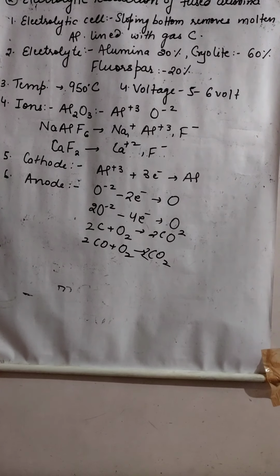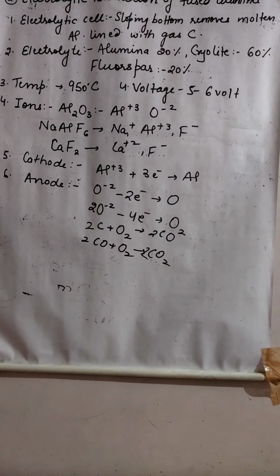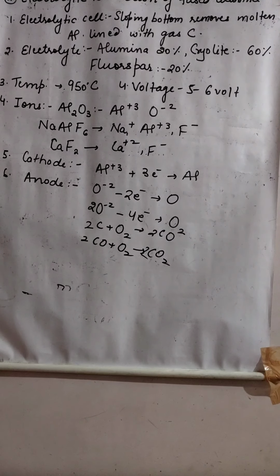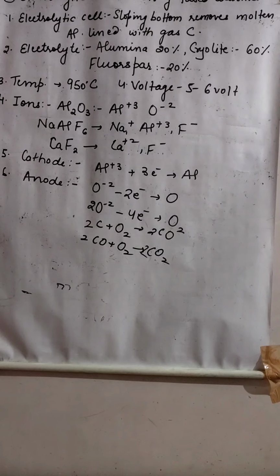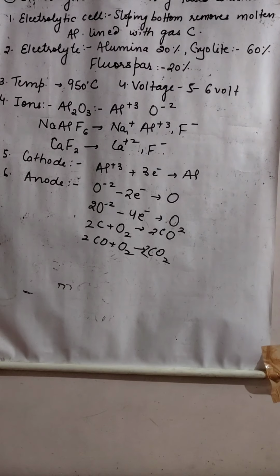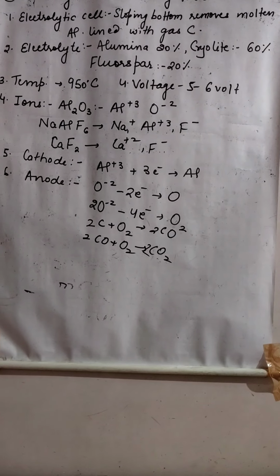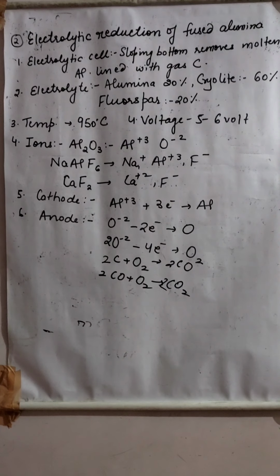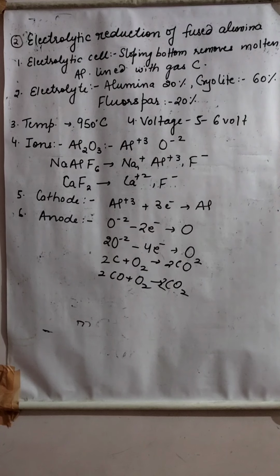Now how many cations are present? Aluminium, sodium, calcium. These cations are present. They will move towards the cathode. Again, who will discharge first? Who is present below? That is aluminium. So it will discharge first, that is Al plus 3. Al plus 3 will gain 3 electrons and will convert into aluminium and will deposit at the cathode.